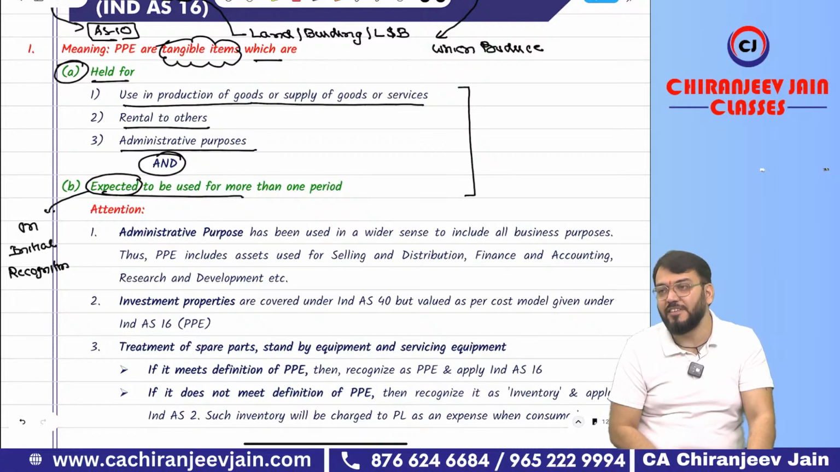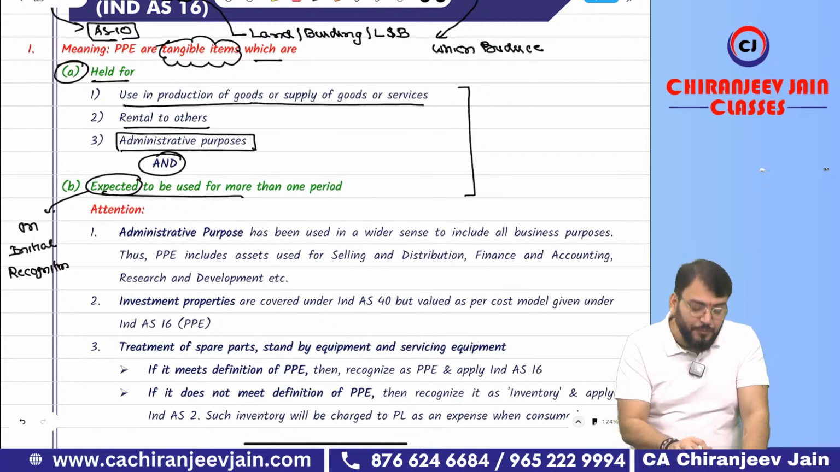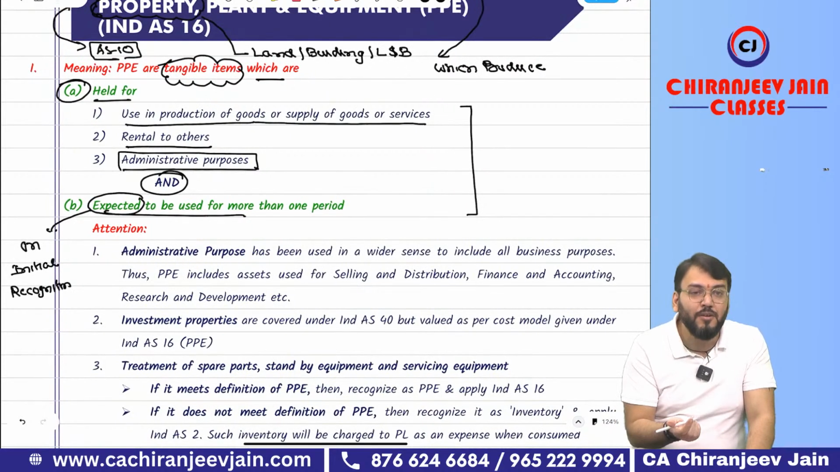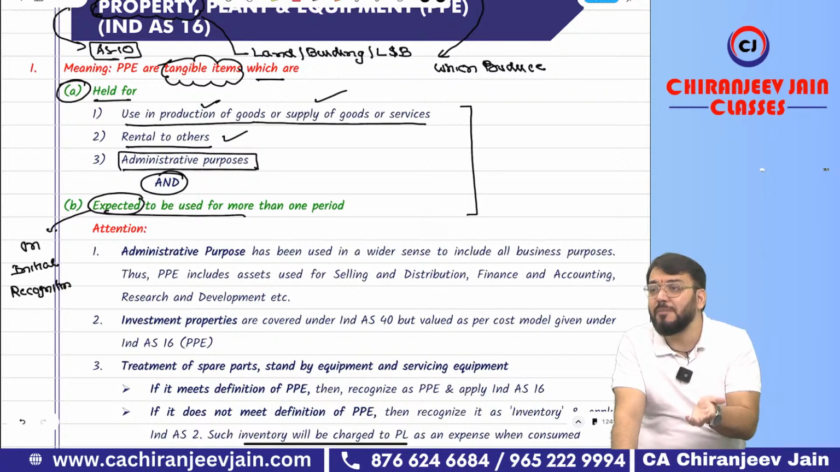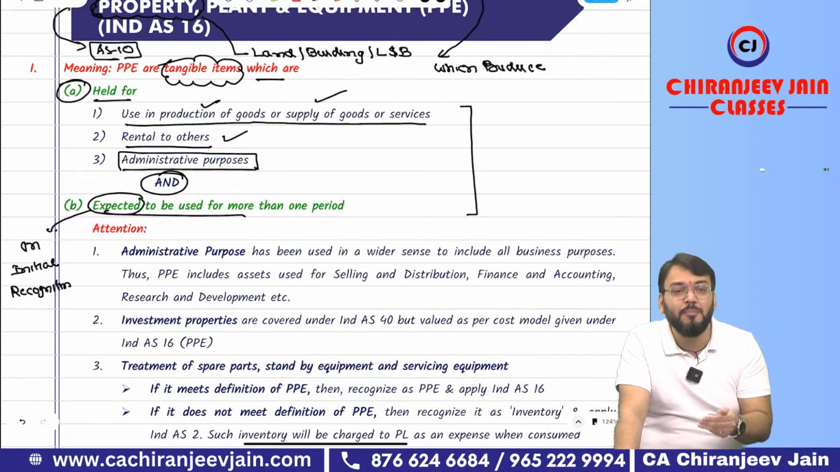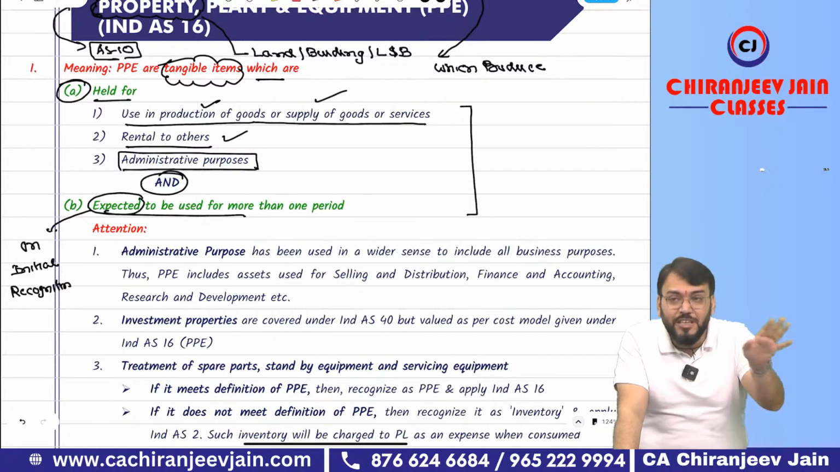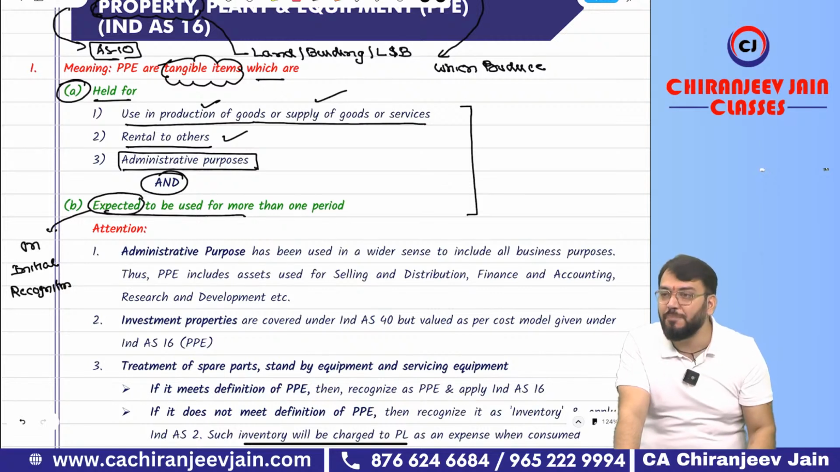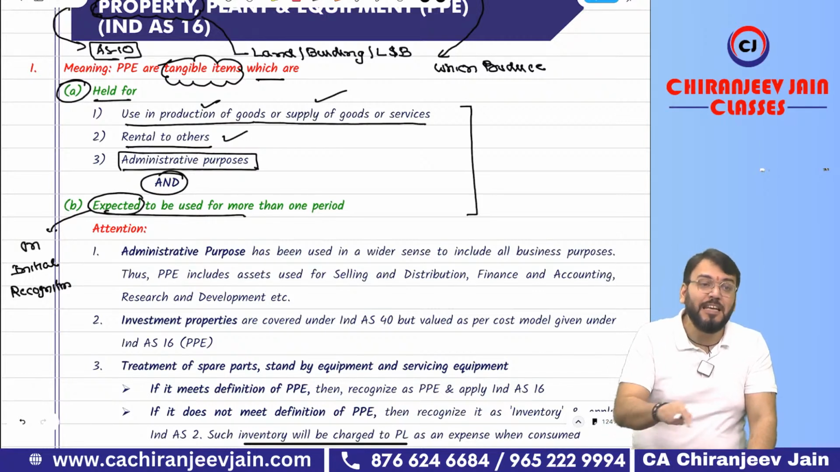But there are 3 clarifications regarding this. First clarification is regarding admin purpose. Just try to understand. If you look into definition, they have given only 4 purpose. One is production purpose, one is supply purpose, one is rental purpose, one is admin purpose. But there may be some other purpose also. For example, I may be using some tangible item in my research and development activities, or for accounting purpose, or for selling or distribution purpose. Correct. Now, for example, I am using one vehicle for promotional purpose. That is not for admin purpose, that is for marketing purpose. So whether it will meet the definition of PP or not.